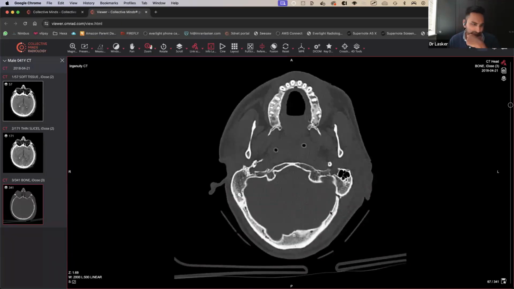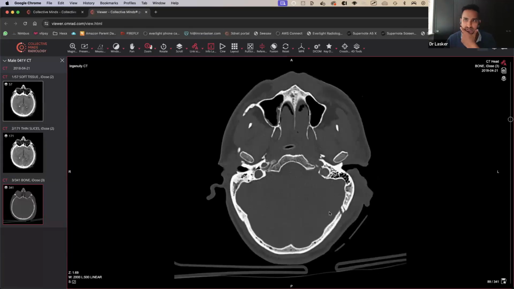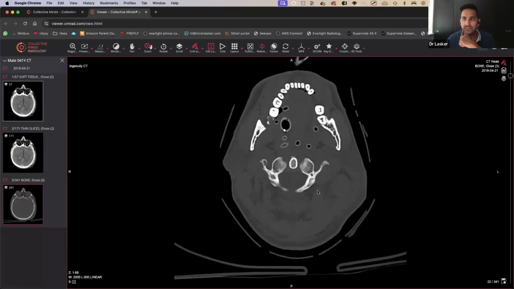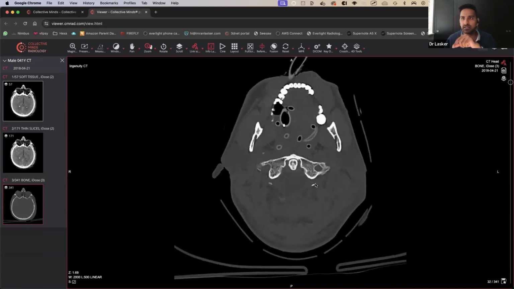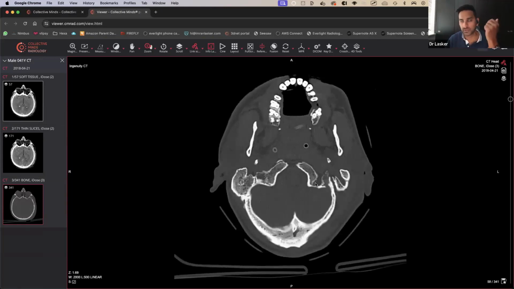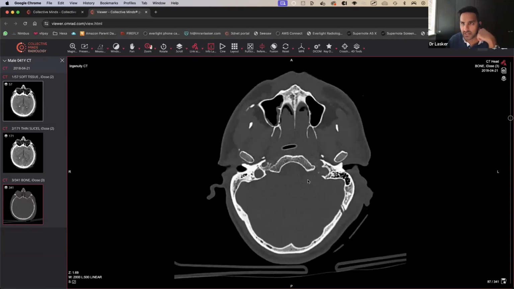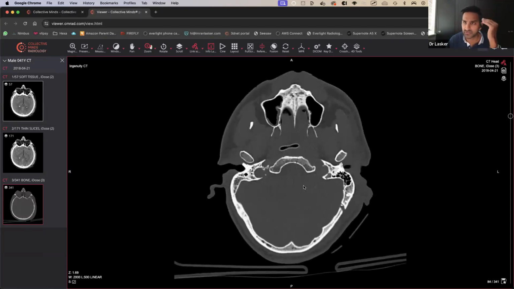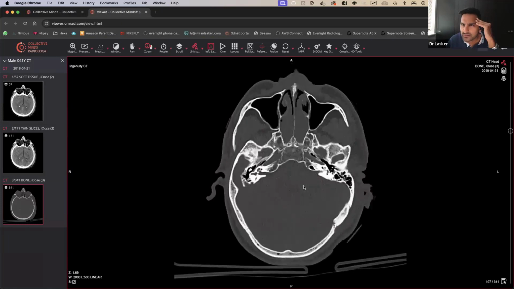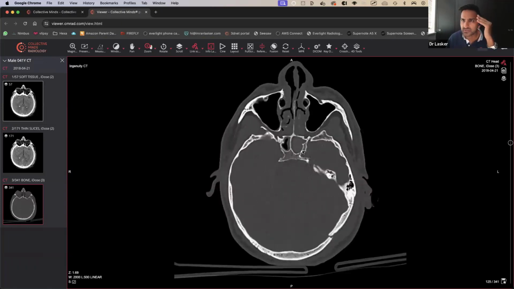So does everyone make an additional CTA for quadrisection with these fractures? It depends on your risk, how risky you think it is, and whether there's a fracture of the C-spine, which may be causing, there could be a potential area of fracture. If you think there could be a potential vascular injury. This one, I don't think I could 100% say, actually, you know what, there is a fracture there. Can you see that? I'm going to zoom in a bit.